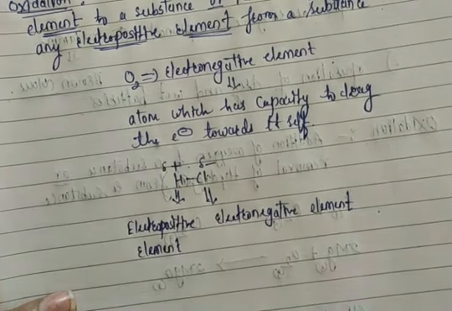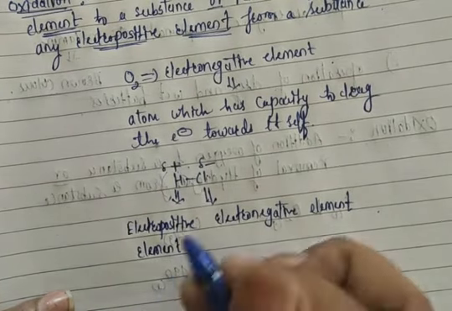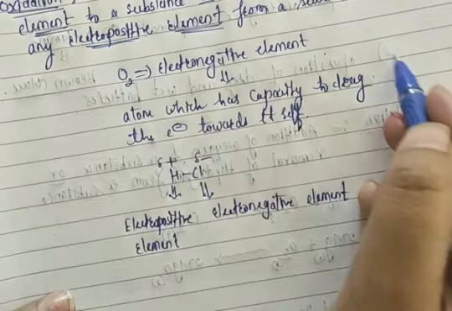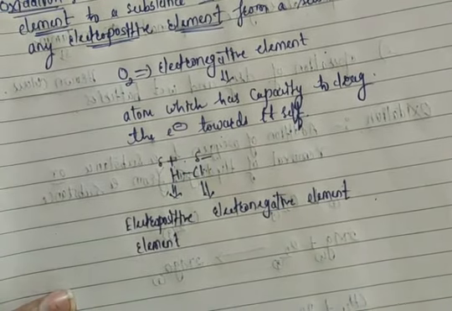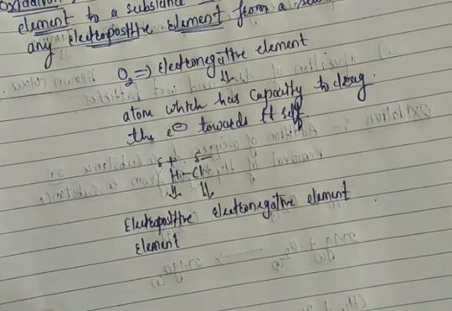According to the definition, an atom which has the capacity to drag the electron density towards itself, so chlorine has the capacity to take the electron towards itself.